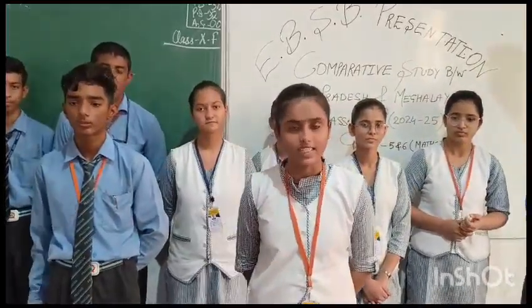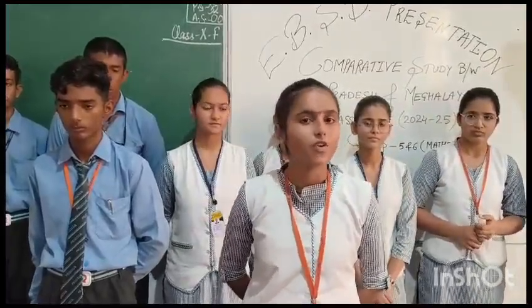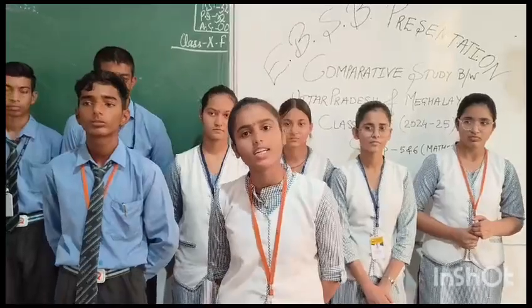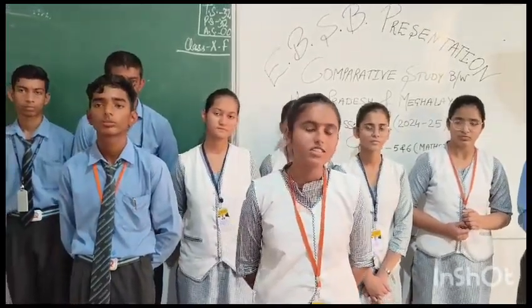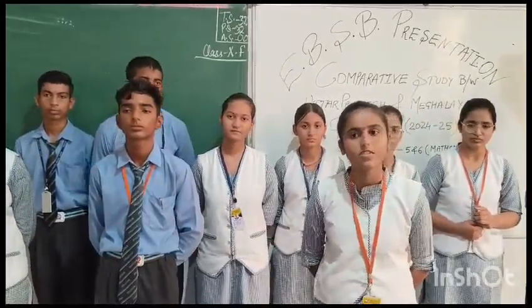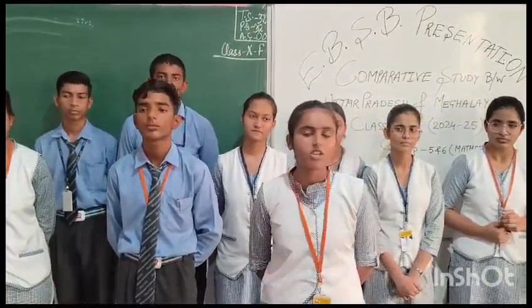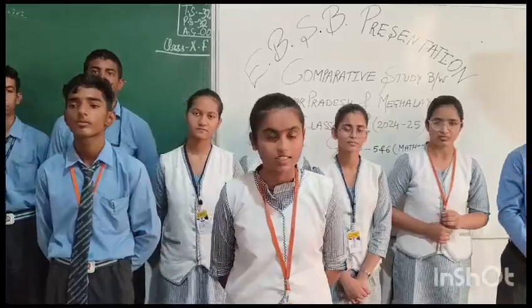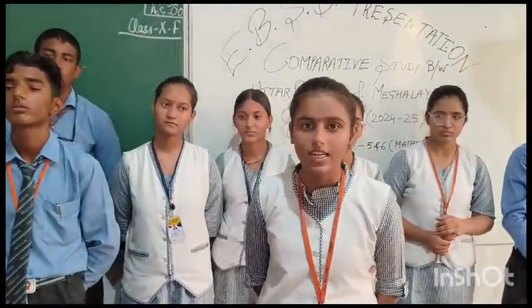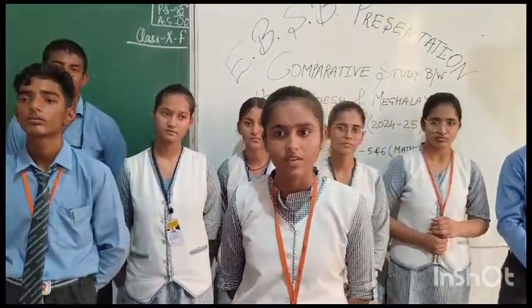UP is a state in northern India and it is the fourth largest state, with an area covering 2,43,286 km square, which is equal to 7.3% of the total area of India. Now let us see the agriculture of UP. The main agricultural produce of UP is wheat, rice, maize, gram, etc. The total agricultural land area held by UP is 0.76 hectares.